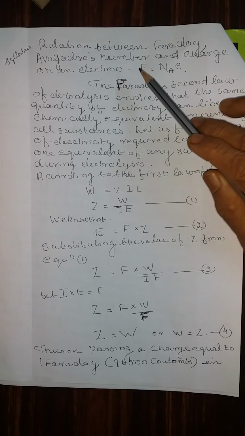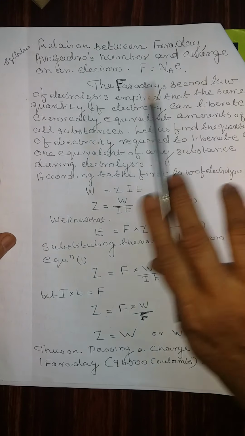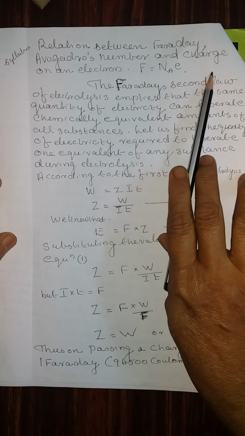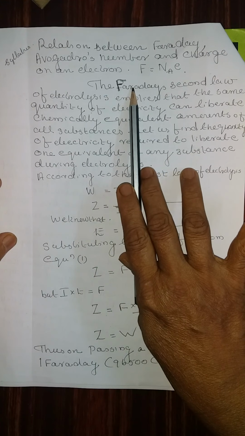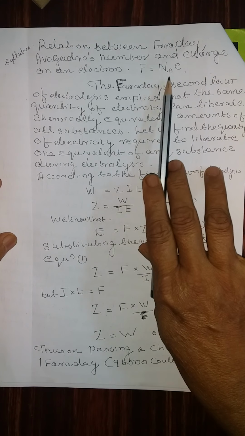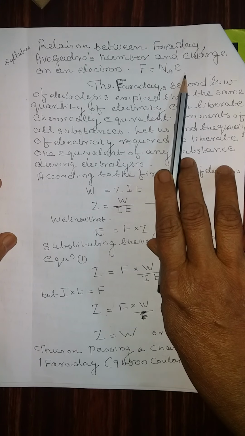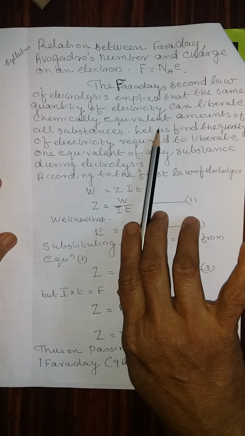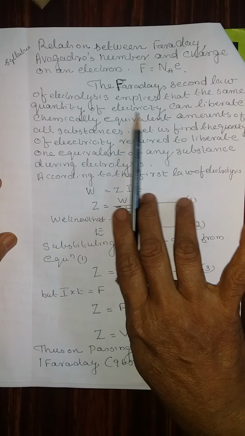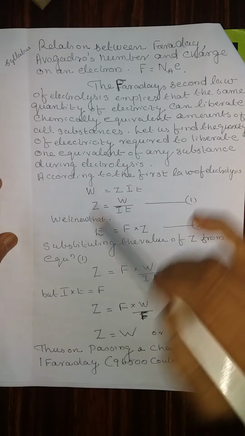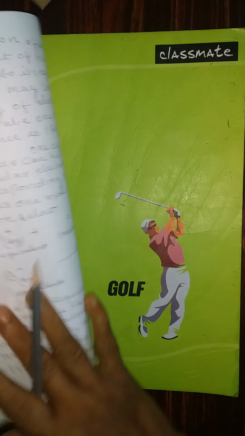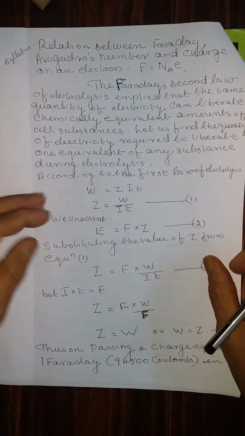Now, the relationship between Faraday, Avogadro number and charge on an electron. F is equal to N_A e. This is the last section of the syllabus in electrochemistry, the relationship and the assignment based on that.